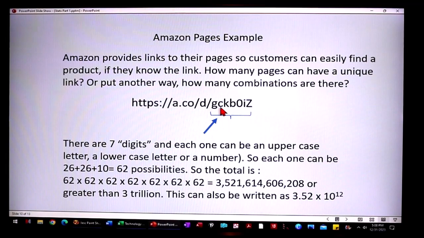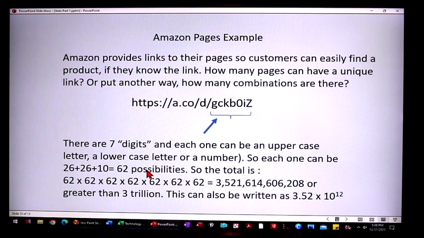Well, this is a page that I pulled up, and you can see here it has 7 digits. The 7 digits can be either an uppercase letter, a lowercase letter, or a number from 0 to 9. So each location, or each digit, can have 62 possibilities: 26 uppercase, 26 lowercase, and 10 numbers.